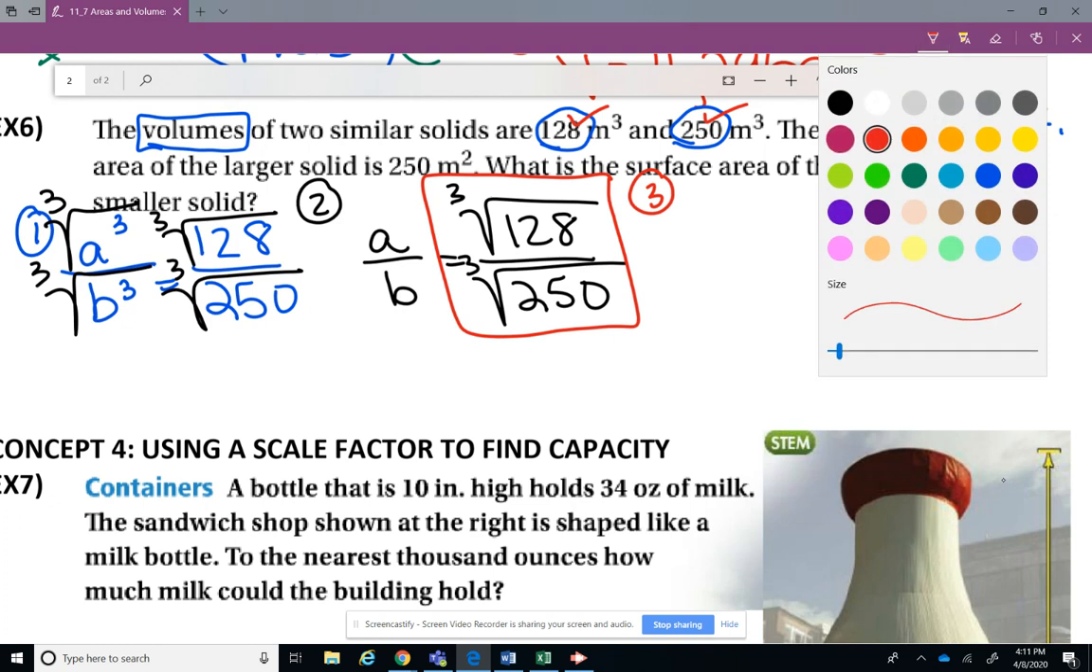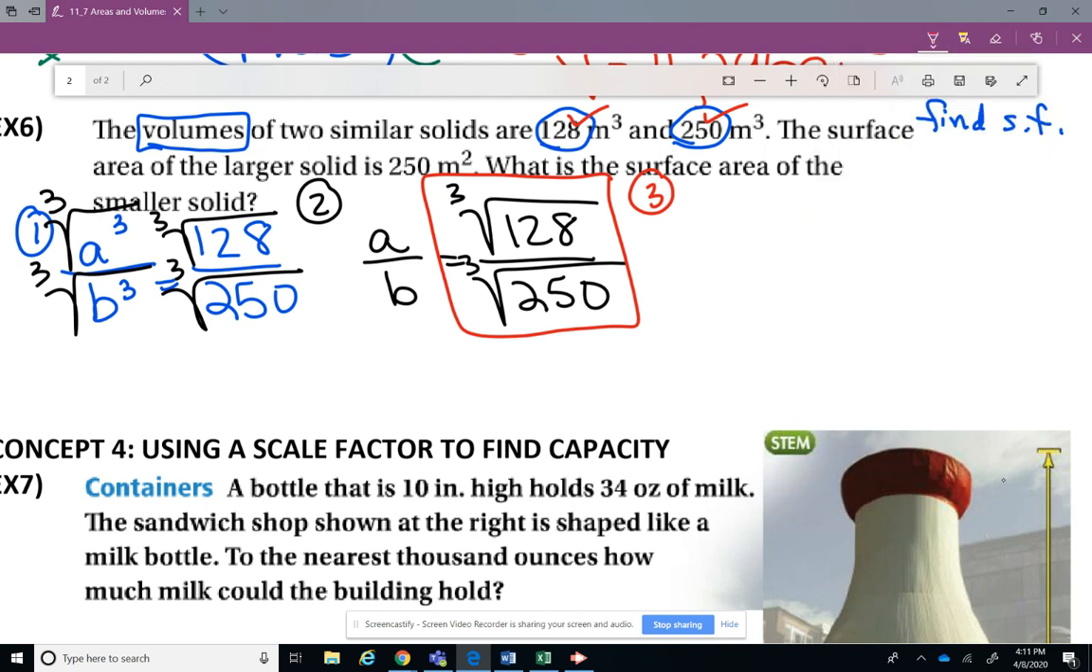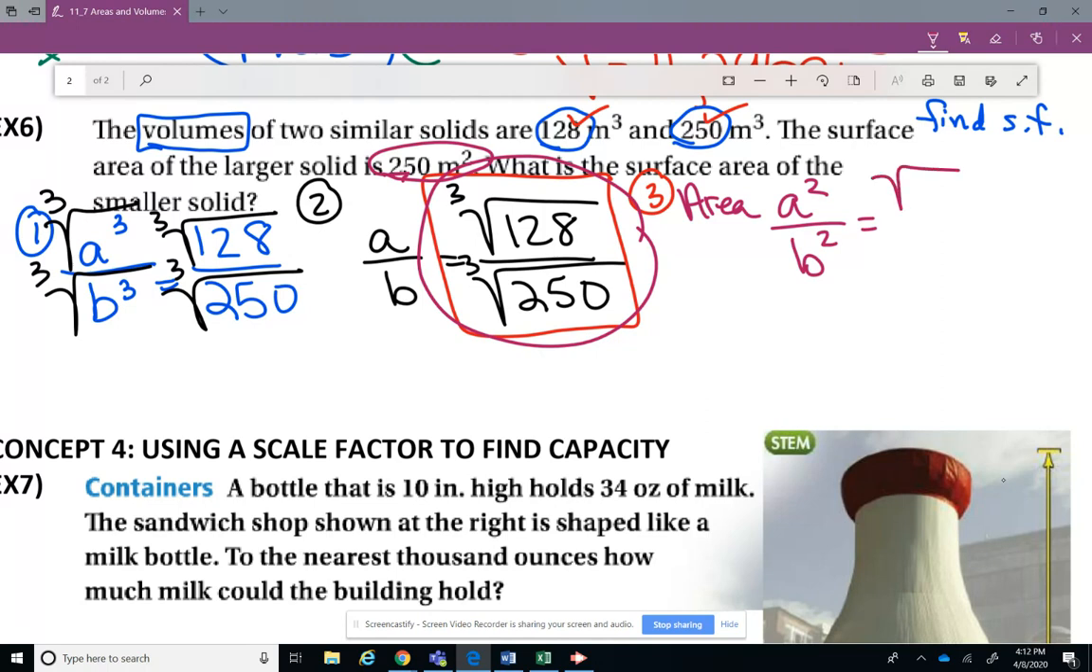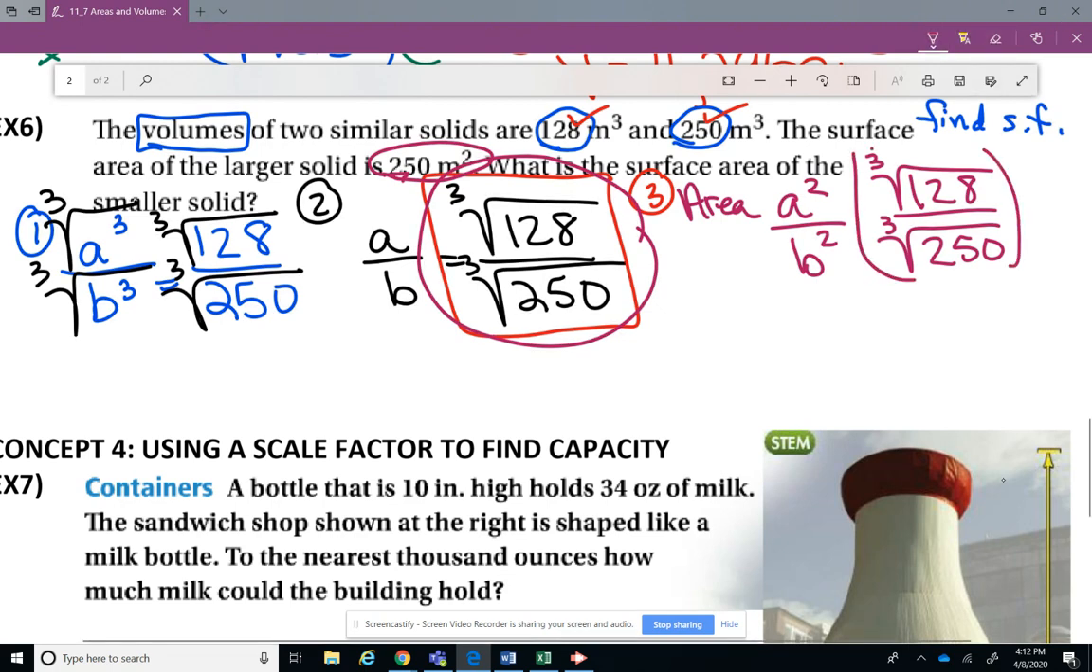Next, they want to find the surface area of the smaller solid. Well, they gave us the larger solid. All right, so now we've got to think, okay, if we're finding surface area, we're going to do a squared over b squared. So we're going to take this scale factor right here that looks pretty cray-cray already, the cubic root of 128 over the cubic root of 250. And we're going to have to square all that because that whole thing right there, that is the scale factor.